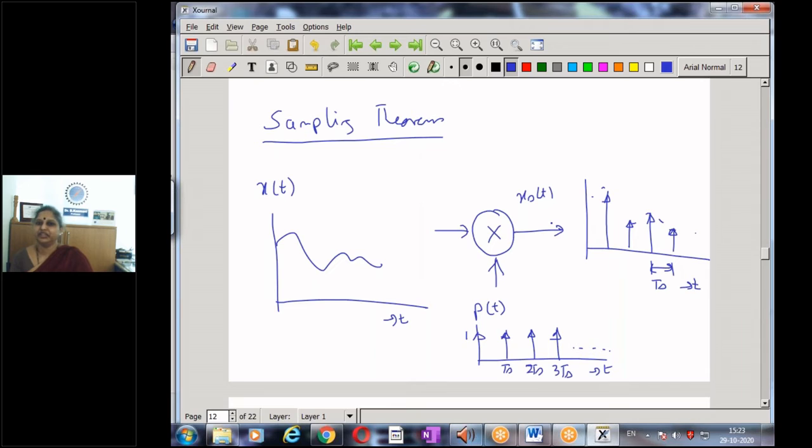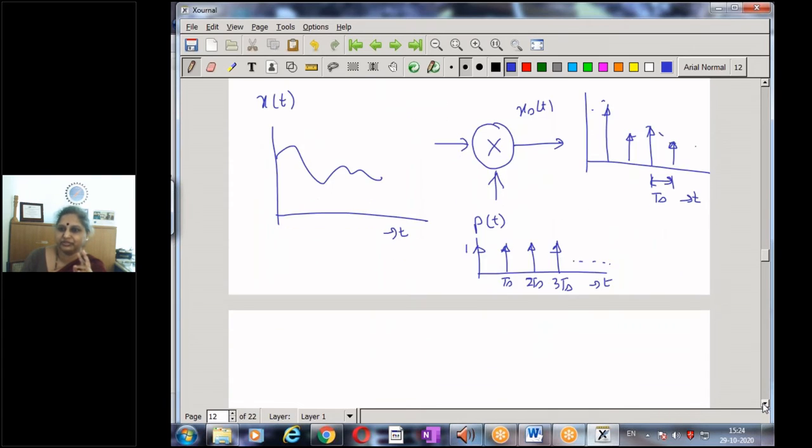The sampling theorem states that from xs of t, I can get back my original signal x of t. To understand this, we need to go into the frequency domain. As I said, a signal is completely represented by either the time domain representation or the frequency domain representation, and no two different signals have the same Fourier transform. So the signal can be represented either in the time or in the frequency domain. Now let us try to understand the above concept.